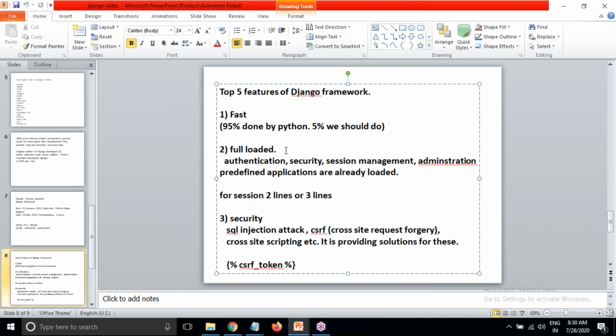Next, security. In Django we can implement all sorts of security, like protection against SQL injection attacks, cross-site request forgery, and cross-site scripting. To implement security, as I said, if you want to implement captcha, or stop automated programs, like a robot, that will fill the form and submit it to the server.